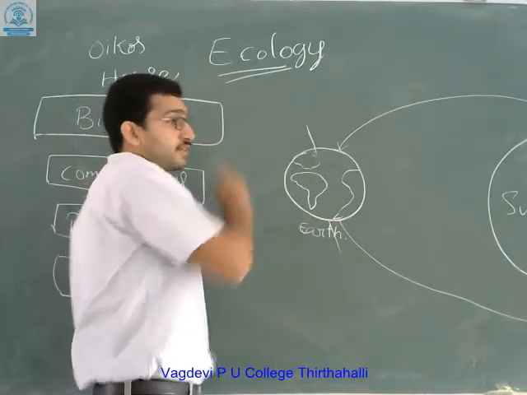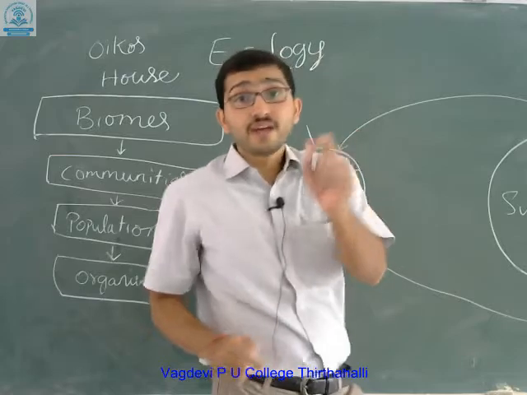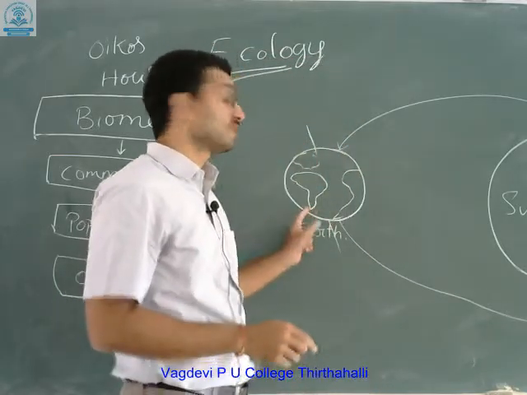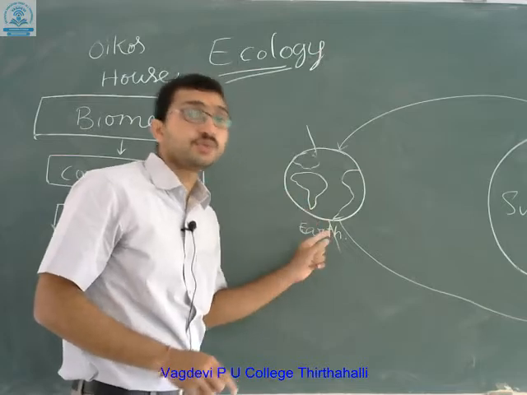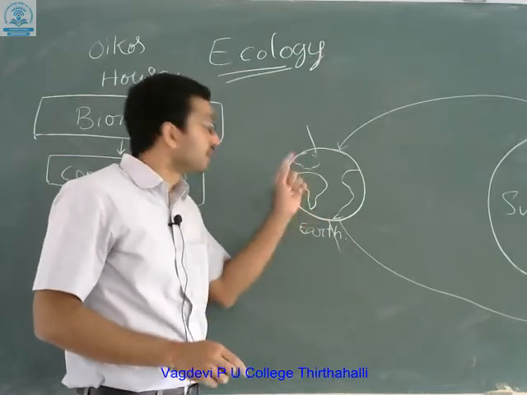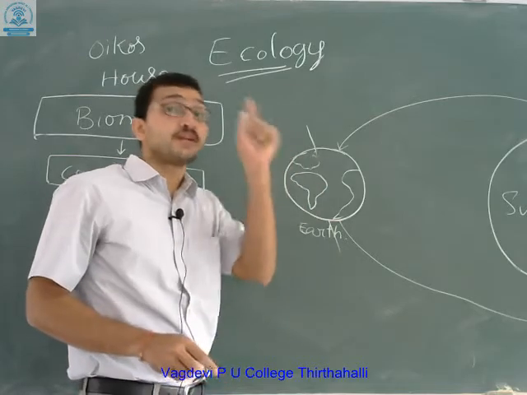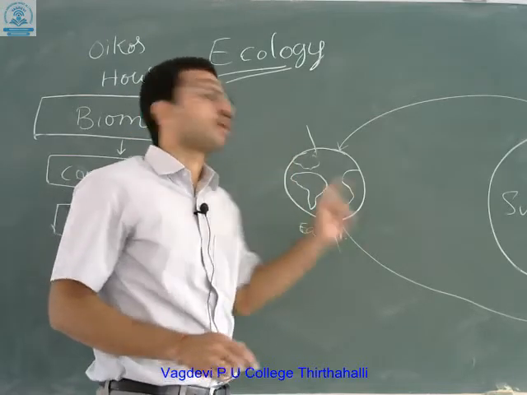Due to these actions, there are various variations we can observe on planet Earth. Due to the rotation and tilting of the Earth, there is variation in temperature and precipitation.